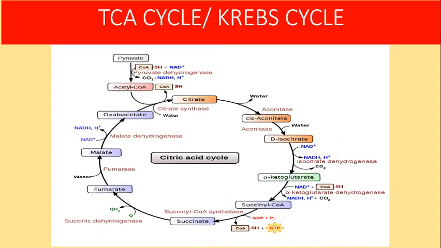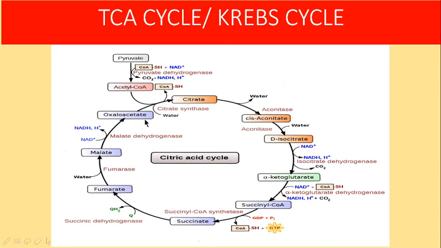This TCA cycle has 8 reactions in it. The first step in the TCA cycle is the condensation of acetyl-CoA with oxaloacetate with the help of the enzyme citrate synthase. This is the first step.